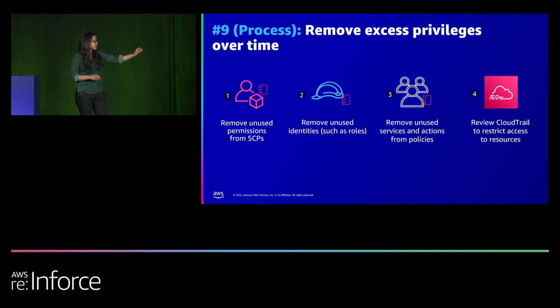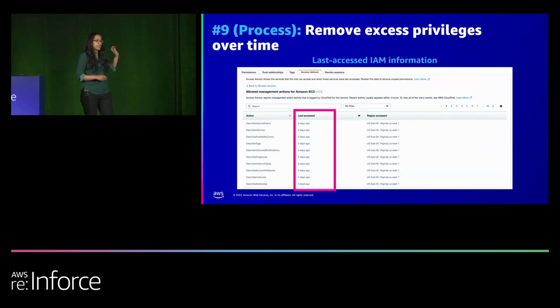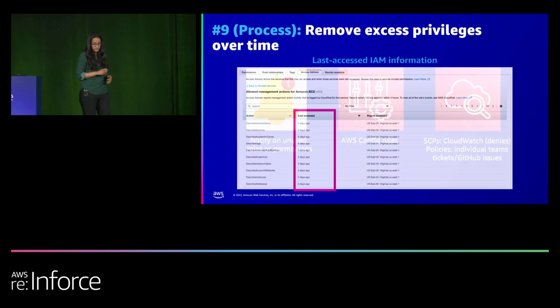So I want to double click on step 3 here. Again, this is something that's available through APIs and console. In the console, if you're on the role page, there's something called the Access Advisor tab. Click on that to identify all the permissions granted to your role, identify from the last access information what permission is being used and what's not being used, and remove the unused permissions.